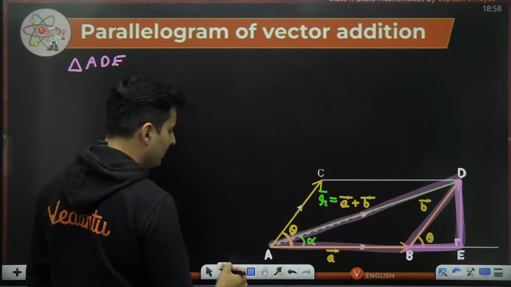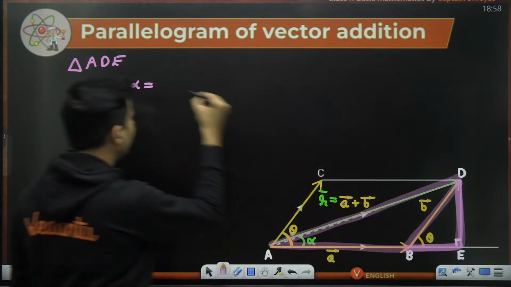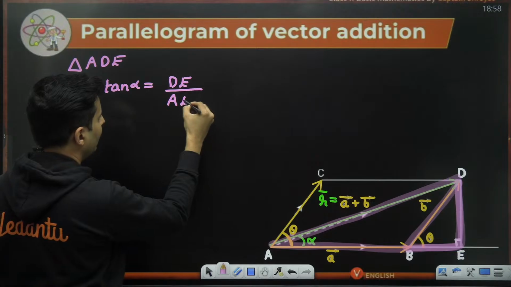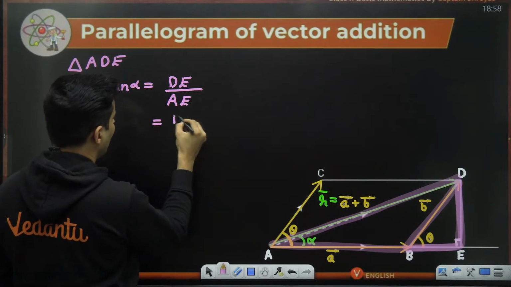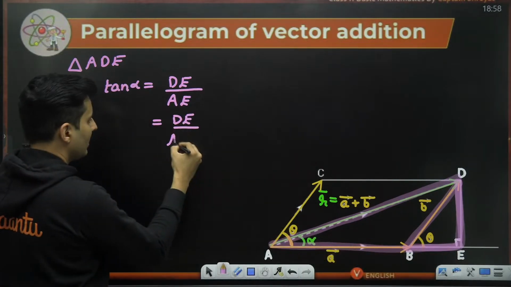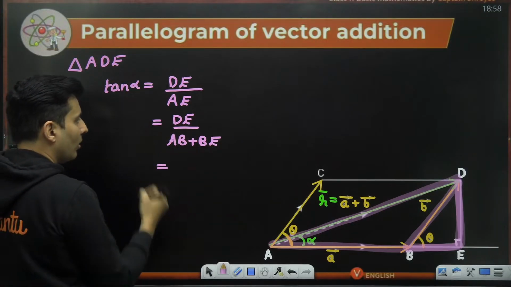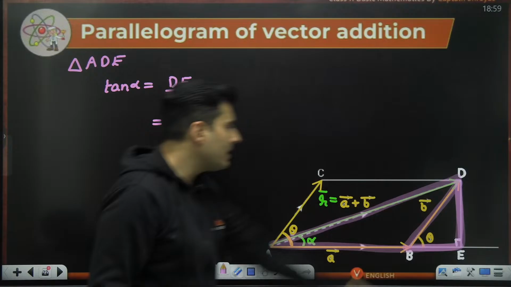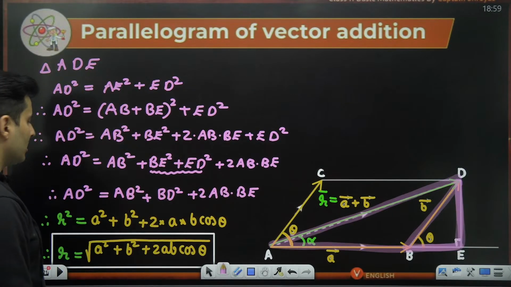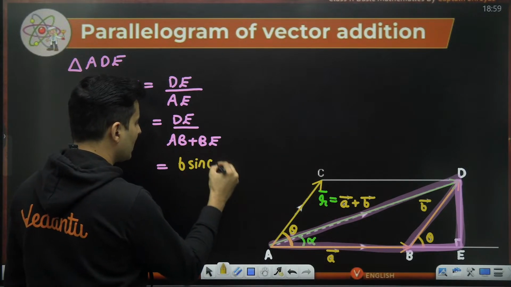In that, if you find tan of alpha, which is opposite side, which is DE, by adjacent side, which is nothing but AE, I can write AE as AB plus BE. Why did I do it? Observe. What is DE? I found it out over here. DE is nothing but B sine theta. So I can just put B sine theta over there, which I have already found.